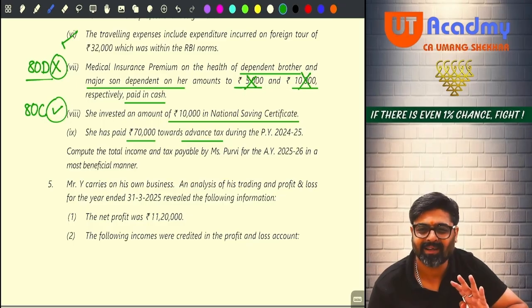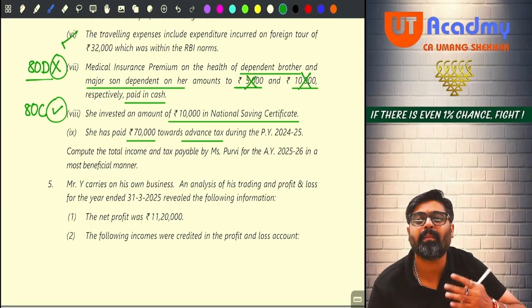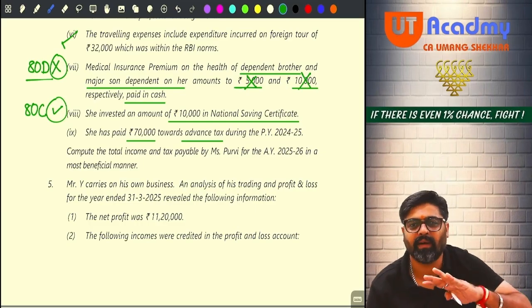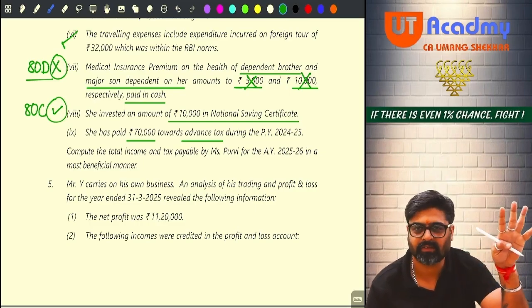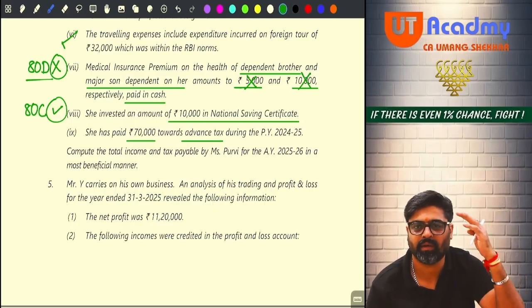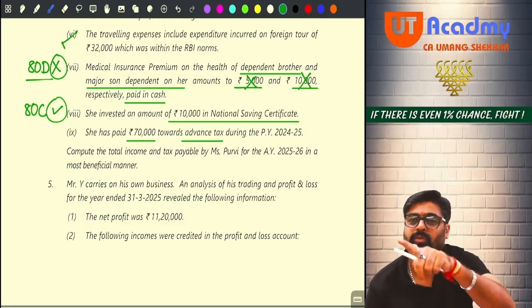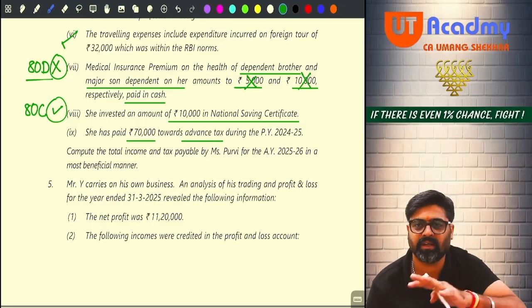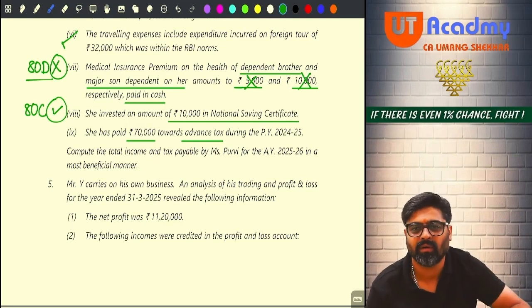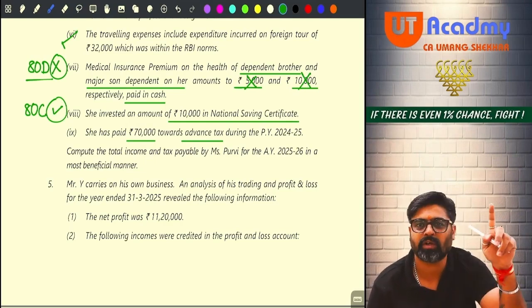Advance tax is not an expense to be allowed. Advance tax is a payment of tax in advance. Whenever you calculate your tax liability for this year, out of this year's tax liability you are supposed to reduce this advance tax. To this extent, you are not supposed to pay tax. So this will be reduced out of the tax.